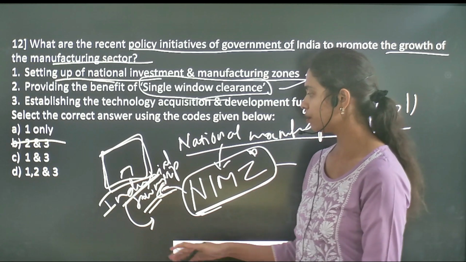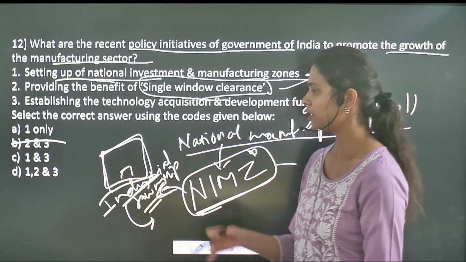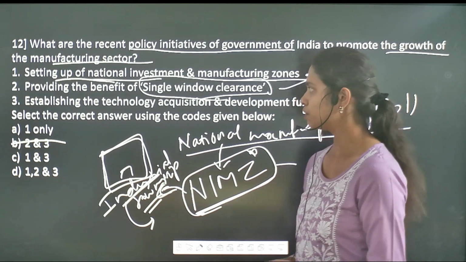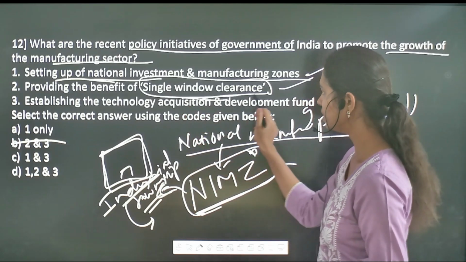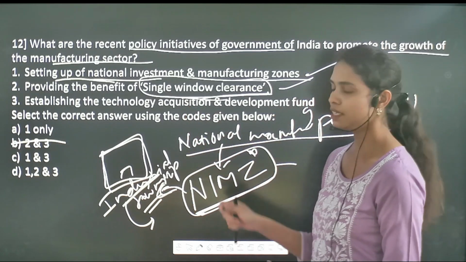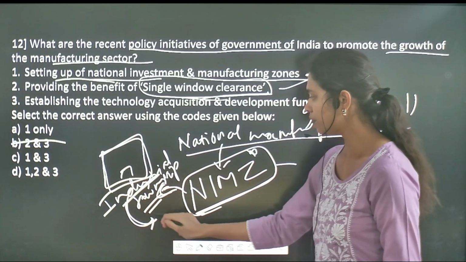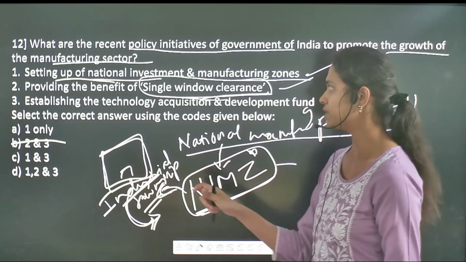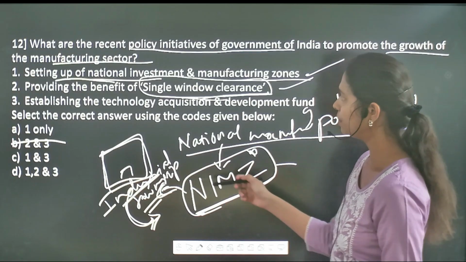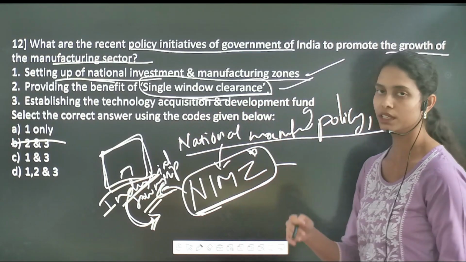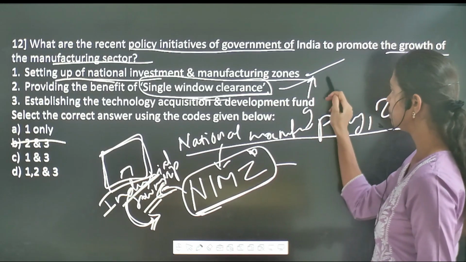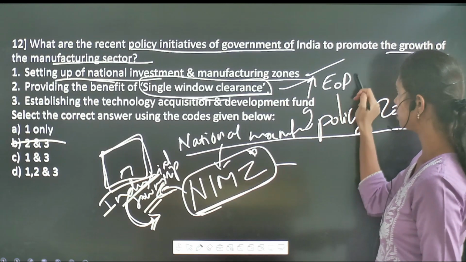To overcome this cumbersome and tedious process, the government has come up with single window clearance. That is, within a single portal or single window, they can do the entire paperwork at one place itself. Why has the government come up with this initiative? In order to improve the ease of doing business.